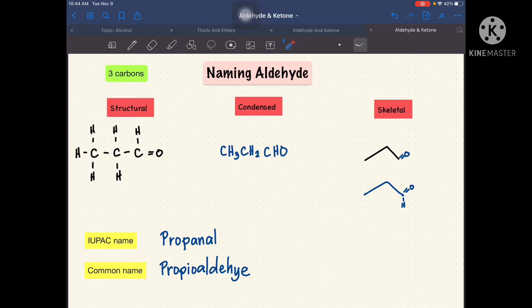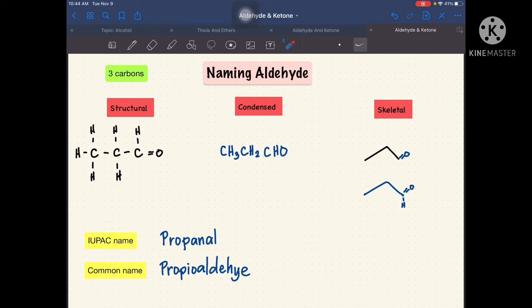So actually masyadong madali lang ito if you have your basics about alkane na structural formula. So parang ang pinagkaiba lang nito is yung carbon na kung saan connected yung ating functional group. So we have here our CHO. So ito lang ang tatandaan ninyo. Yung ating oxygen dito, meron siyang 2 connections going to our carbon, and then si hydrogen, as usual, isang carbon atom lang. So, ganyan lang siya ka-basic. So, lagi nyo lang ding tatandaan na laging nasa may dulo.